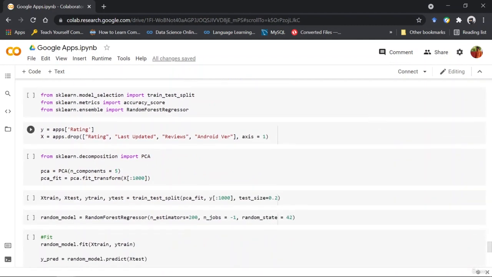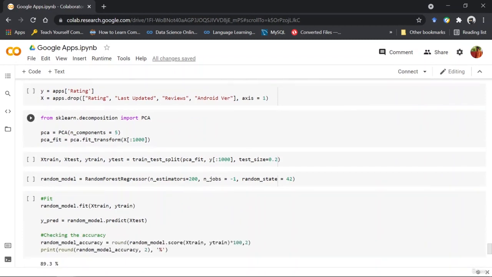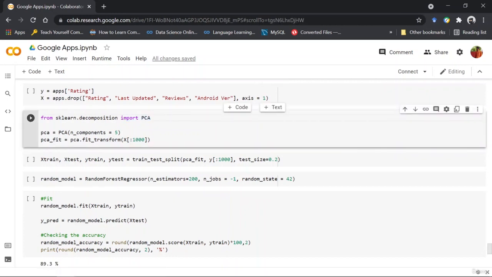So with that, we are finally on to the point where we are going to build the machine learning model. Now, before doing that, what I have imported is a PCA. So PCA library is basically a library that has functions which are able to make concise or summarize the information that is present in your data set, so that you will be able to minimize your data set or reduce the dimensionality of your data set.